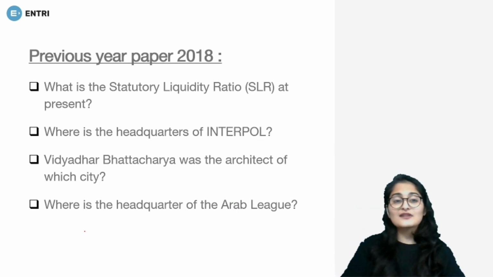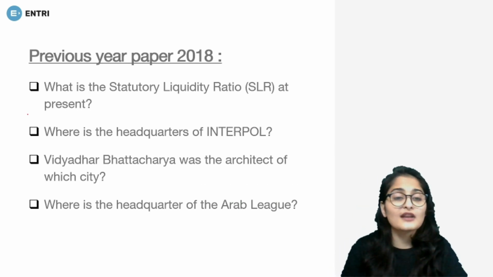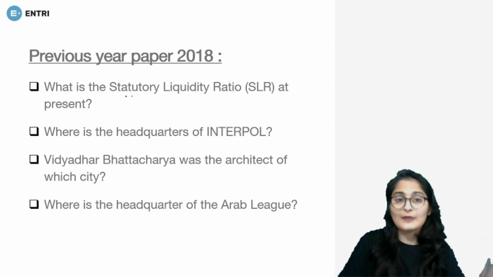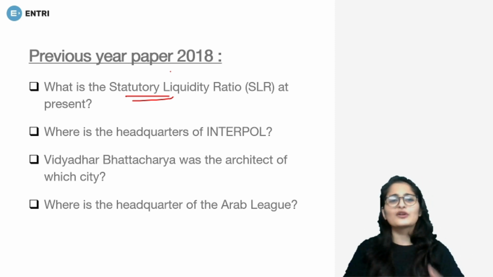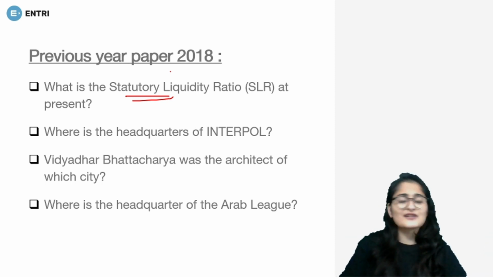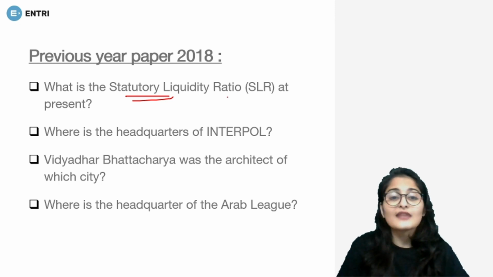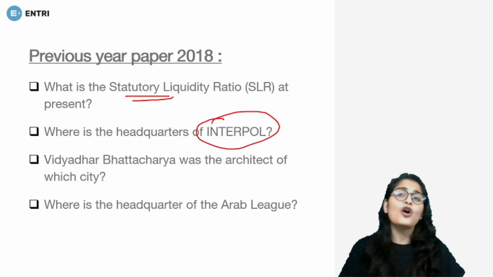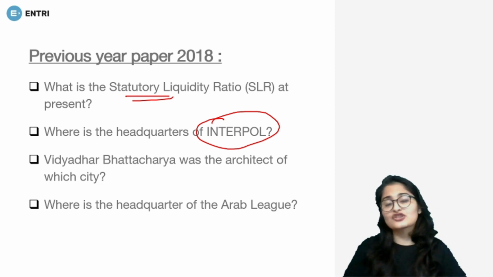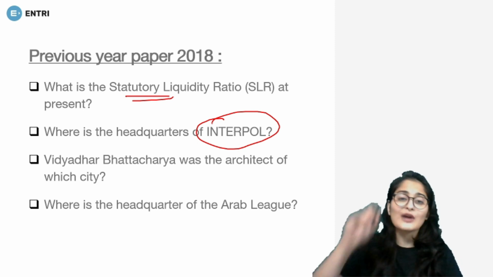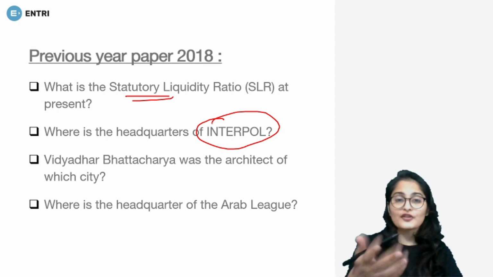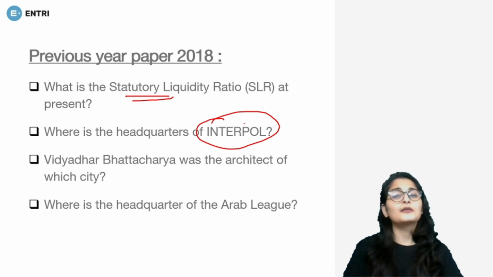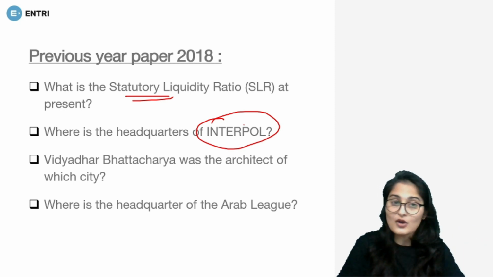Then in 2018, there were certain questions like the statutory liquidity ratio at that time. So now for 2020, for 2021, the Monetary Policy Committee has released all the repo rates and reverse repo rates. So what is the current repo rate? What is the current reverse repo rate? Everything is important. Then headquarters of Interpol, or any other international organization which is in news, you have to know about the headquarters of that particular organization. So for this, it is Lyon, France, and other organizations can be asked alongside.